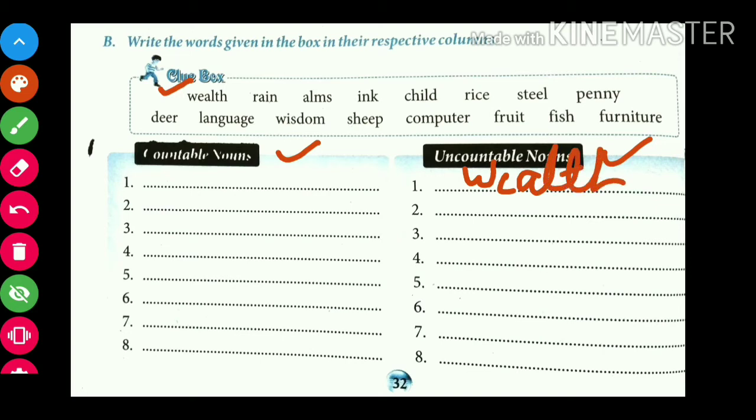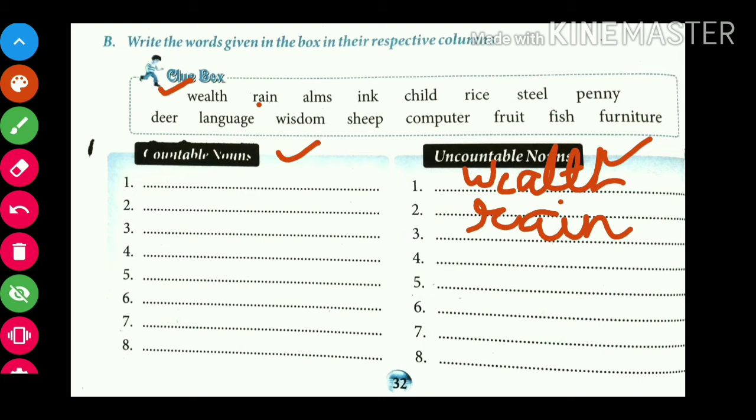Now next is rain. So students, is rain a countable noun or not? Yes, rain is an uncountable noun. So we will write it over here. We can't count rain.